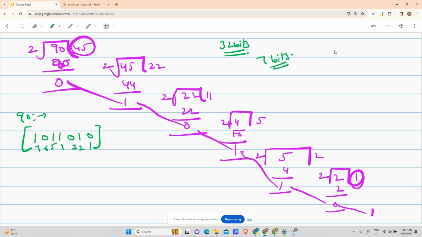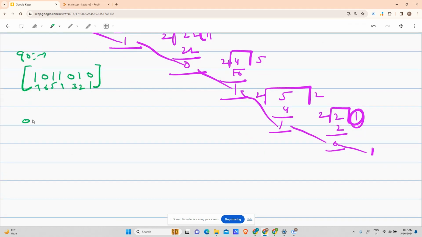That means I'm wasting 32 minus 7, which is 25. 25 bits are not even getting used. Yes, that is actually a great deal of waste. But we can't do anything. It works like that. So this number will be stored as 25 zeros, and then 1011010.